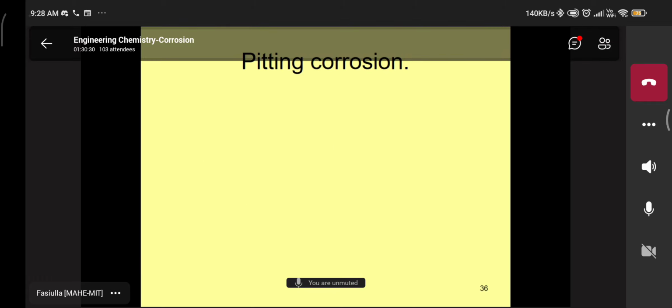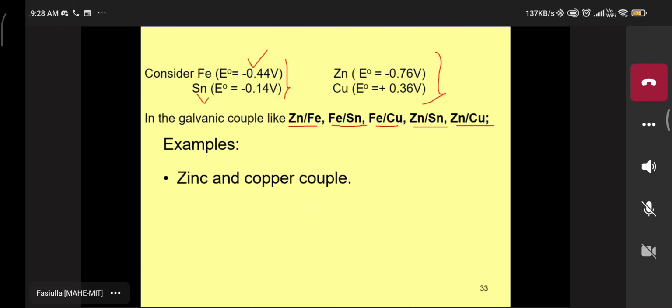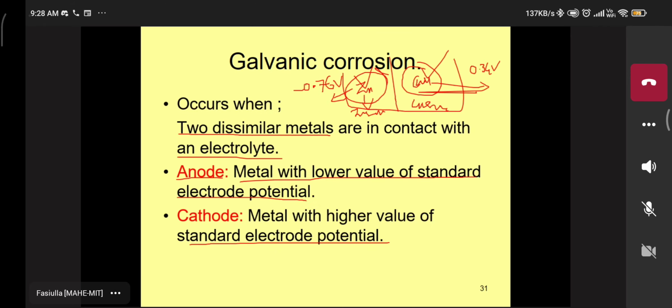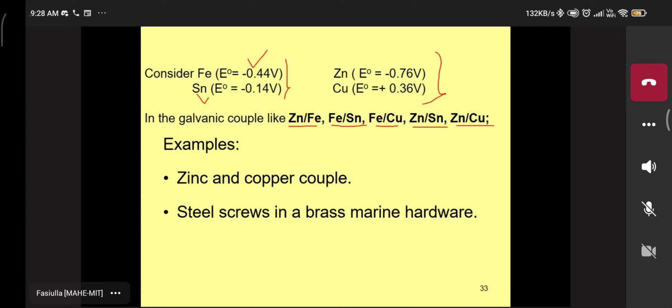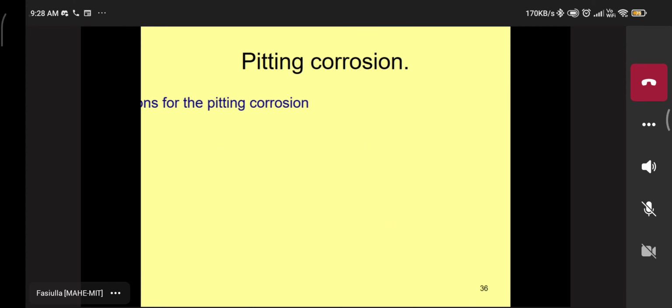Sir, I have a doubt. Yeah, tell me. Sir, I didn't understand what you said in the previous slide about where the corrosion starts. Does it always start at the lower EMF value or the higher EMF value, sir? Lower EMF value. So it always starts at the zinc side. Yeah, the lower EMF value means that metal is the more reactive metal. So it must be an active metal. Okay, sir. In the next class, we will repeat corrosion.